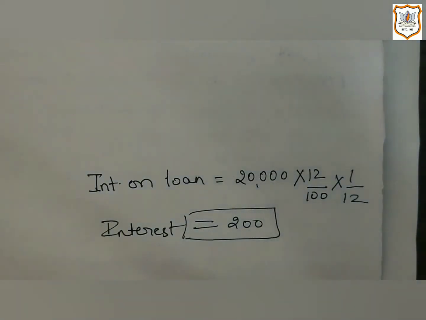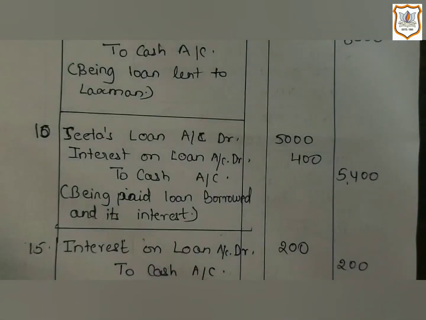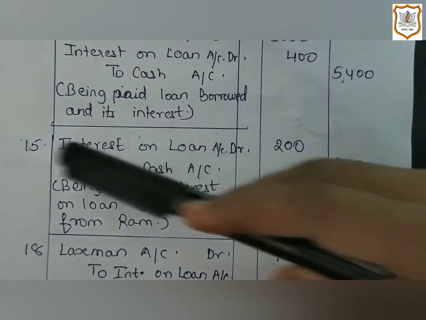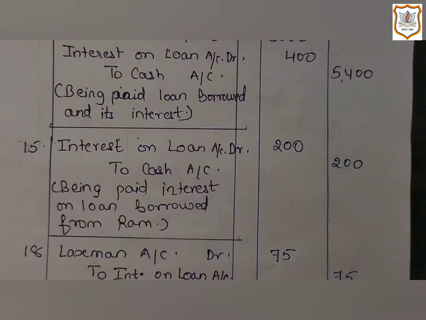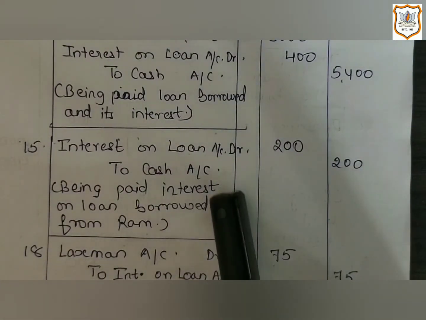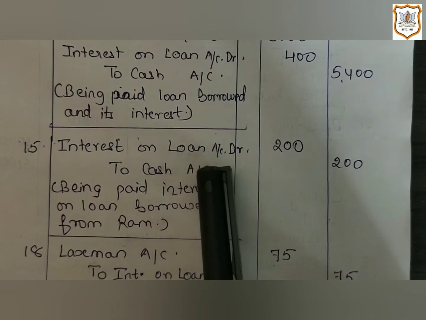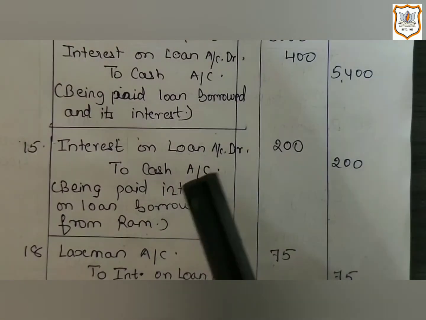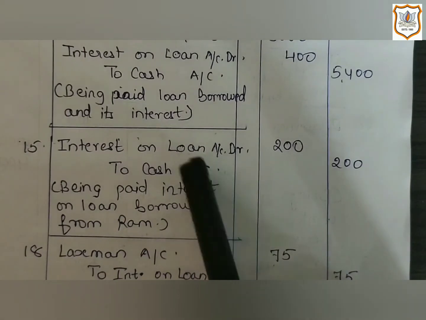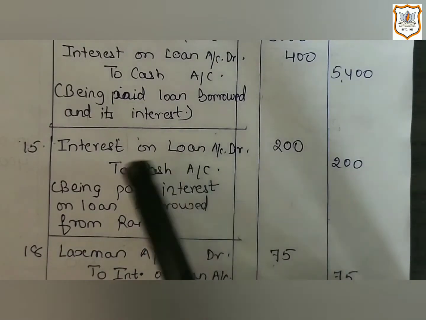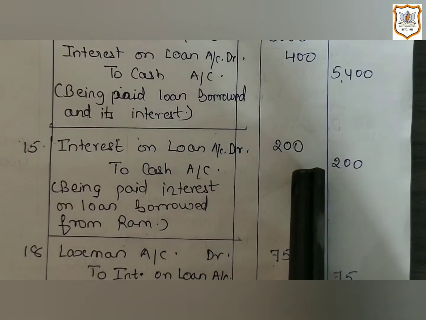So let's see the journal entry for this. Here it is, date 15. Here interest on loan account and cash account will be affected. Interest on loan is an expense for the business. So as per the nominal account rule, debit all expenses. That's why interest on loan account will be debited.